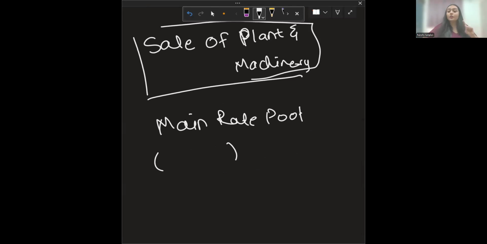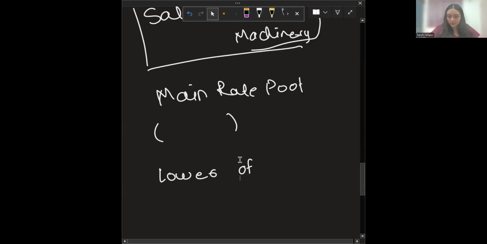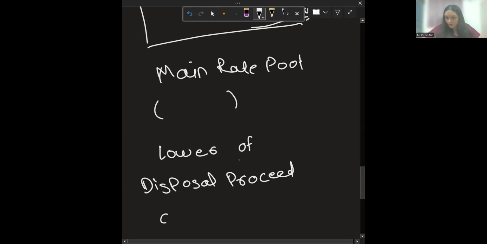You will deduct it at the lower of your disposal proceeds, or sales proceeds, and the original cost of that asset. Whichever value is lower, you will take that value.